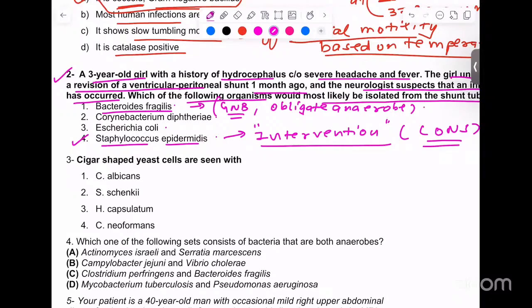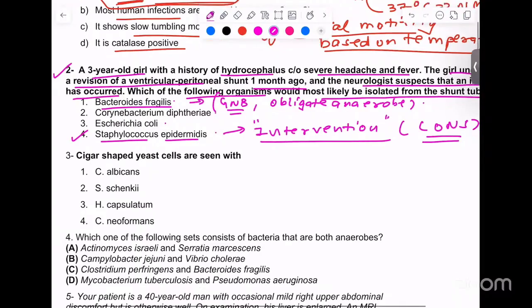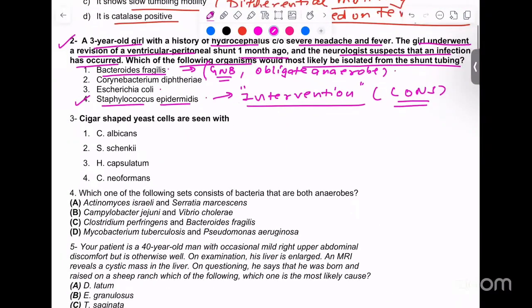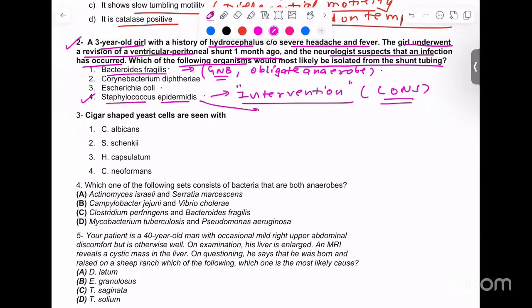The question comes regarding it that it produces lipopolysaccharide, and that lipopolysaccharide may lead to shock and DIC. May lead to, not always. This question comes because the endotoxin of this is mildly potent, not very potent, and that's why we say it may lead to shock and DIC. Is it fine?